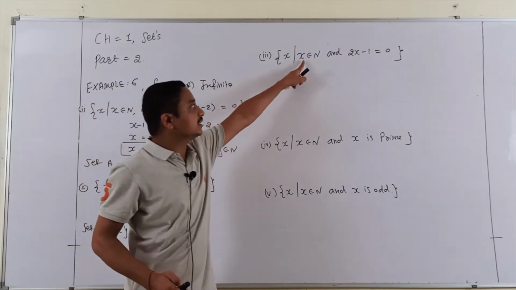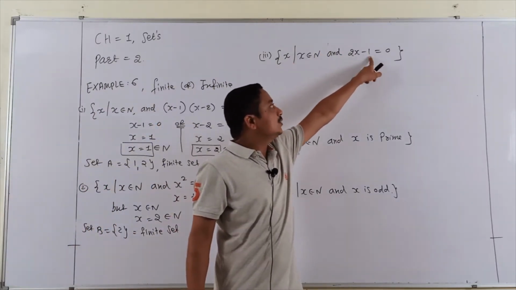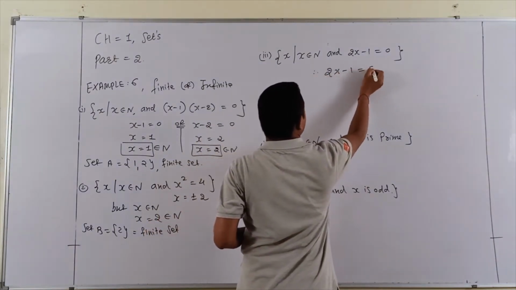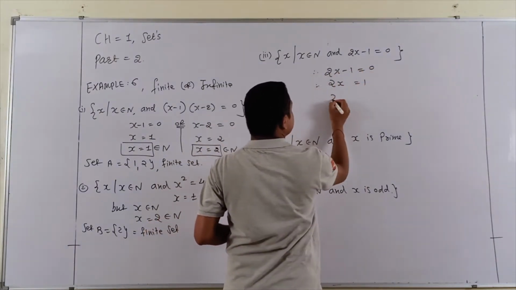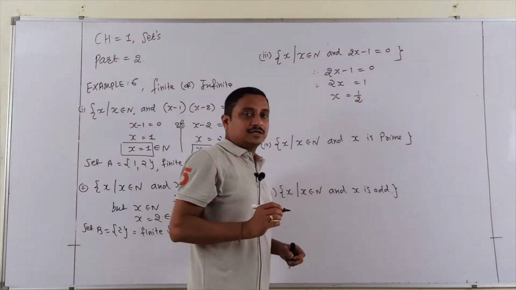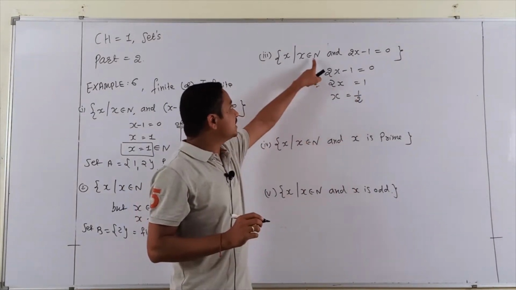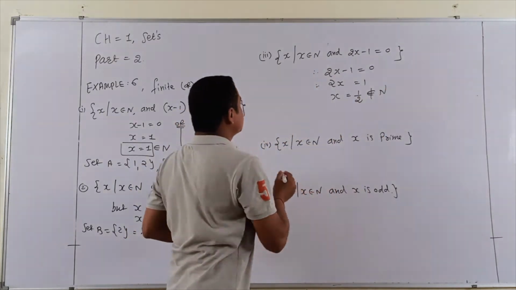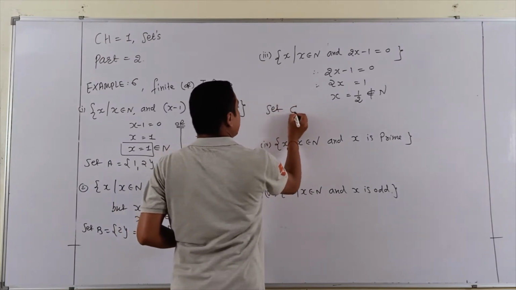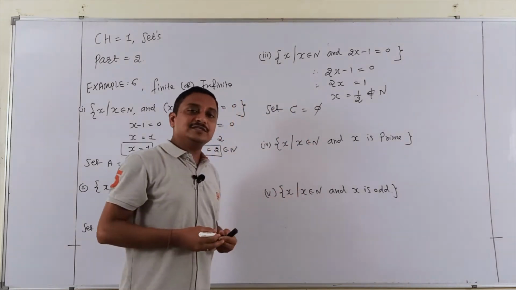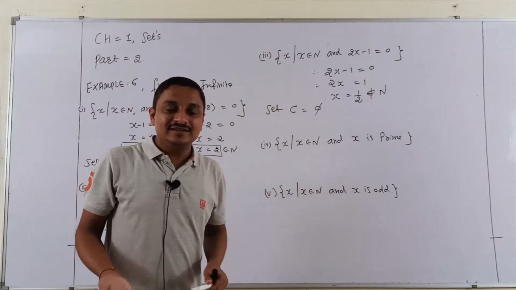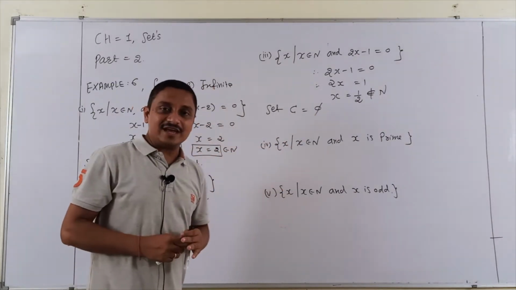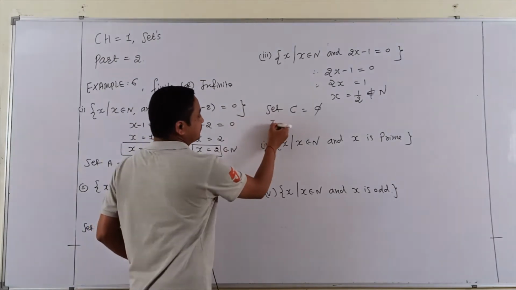Now third, look at the question. x belongs to natural numbers, but 2x minus 1 equals 0. So I clarify: 2x minus 1 equals 0, 2x is equal to 1. What is x? Half. Now just judge: is half present in the natural numbers? No, it does not belong to natural numbers. It means this set C has no element. No element means null set, empty set. Now students, is the null set finite or infinite? Yes, it is a finite set.